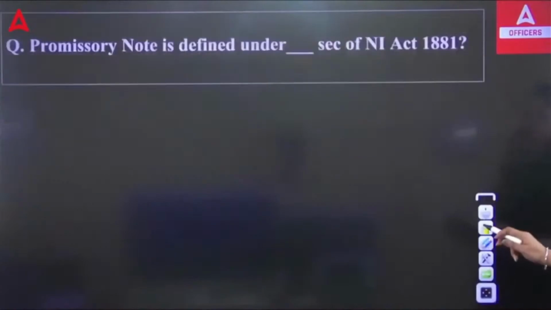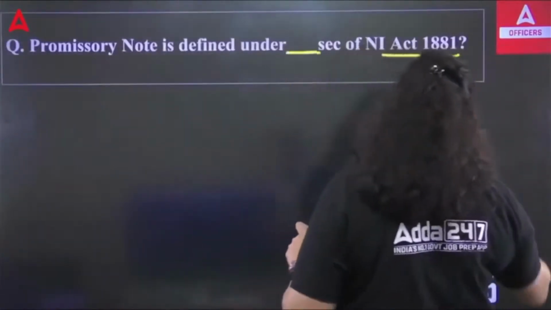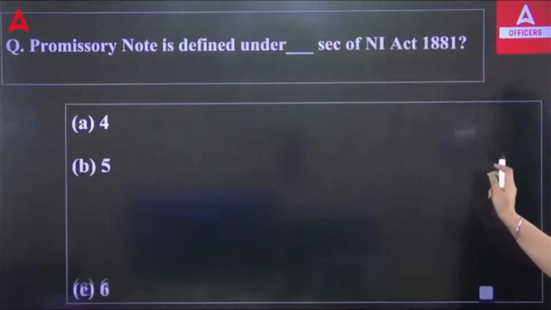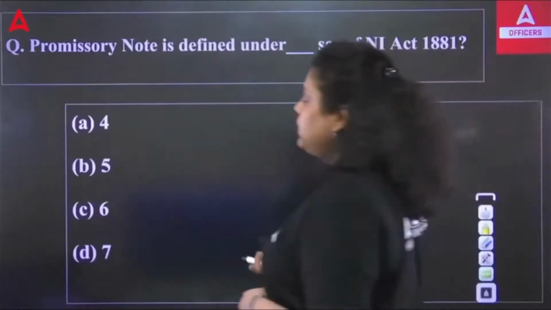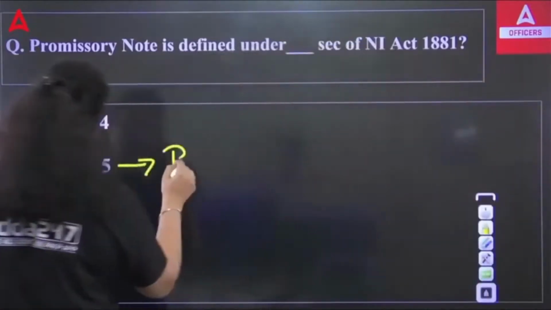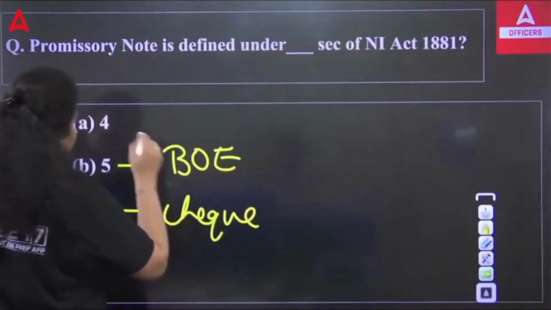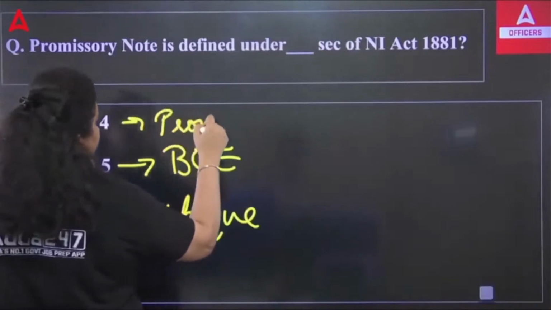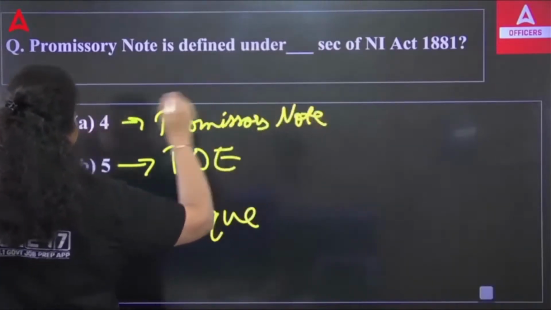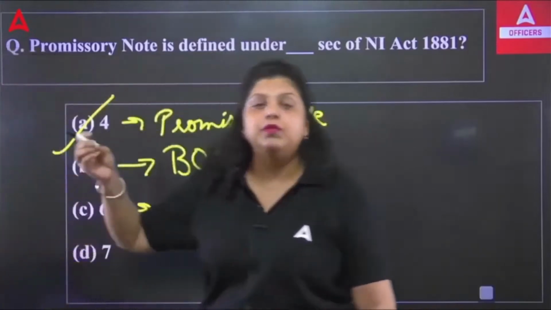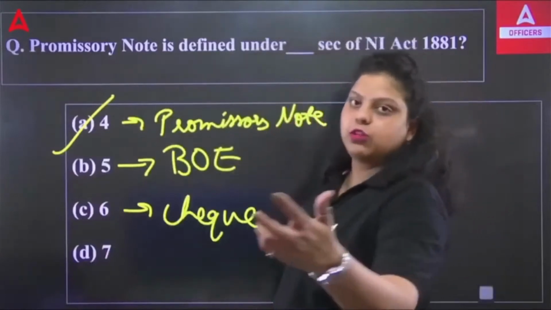Now, the next question is about the promissory note being defined under dash section of the Negotiable Instruments Act. Which particular section talks about the promissory note? Section 5 talks about bill of exchange. Section 6 talks about check. And Section 4 talks about the promissory note. A check, you all know, is simply a type of bill of exchange which is drawn on a specified person or otherwise on demand, right?